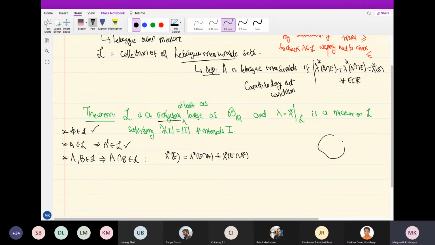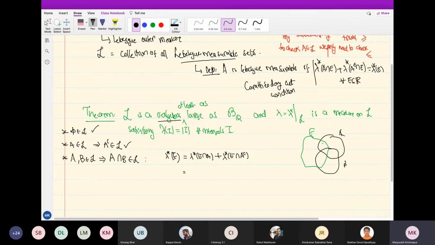A and B are nice sets, and E is some possibly crazy set. What I am first doing is breaking lambda star of E as lambda star of E intersected with A plus lambda star of E intersected with A complement: the part of E which is inside A and the part which is outside.